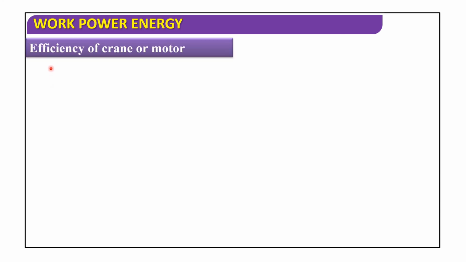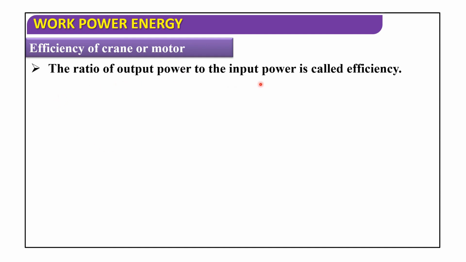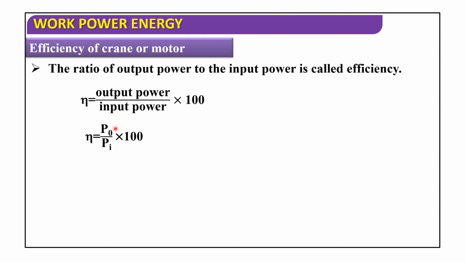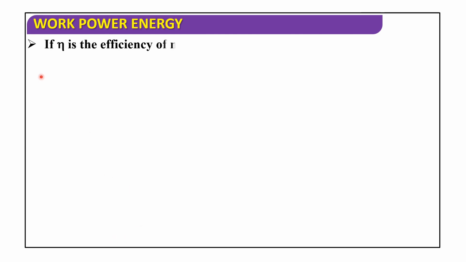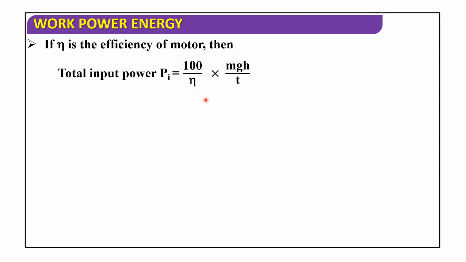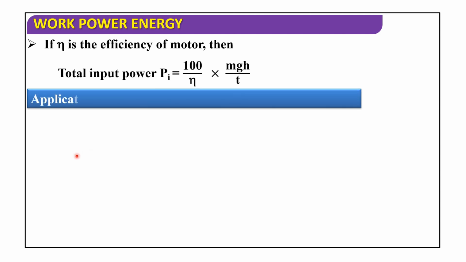Now we will discuss efficiency of a crane or motor. The ratio of output power to the input power is called efficiency. So eta, this is the symbol eta, is equal to output power by input power into 100, that is P naught by Pi into 100. Efficiency can also be defined as the ratio of useful work done to total energy spent. So if eta is the efficiency of the motor, then total input power Pi is equal to 100 by eta into mgh by T.